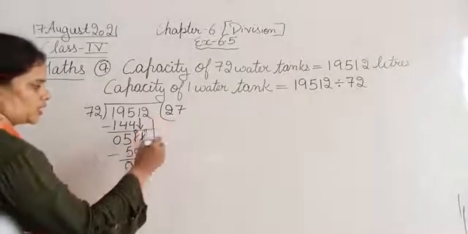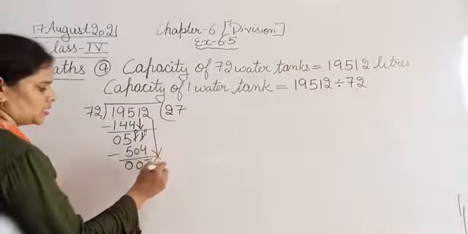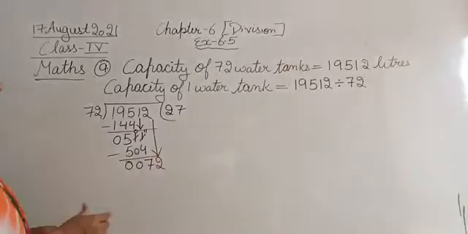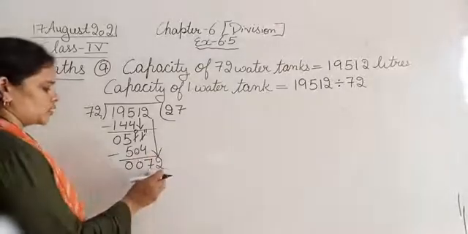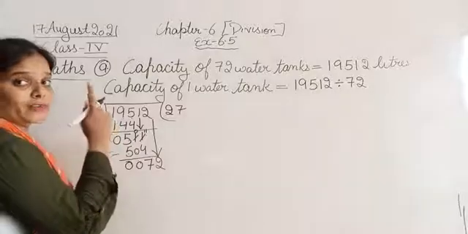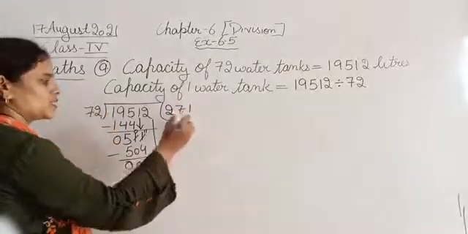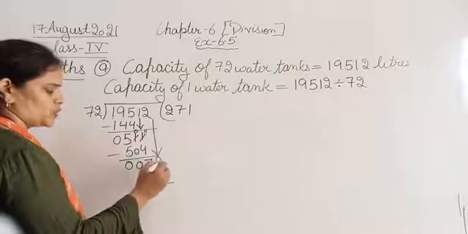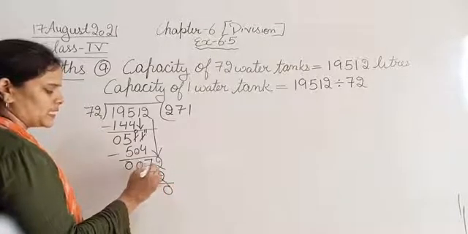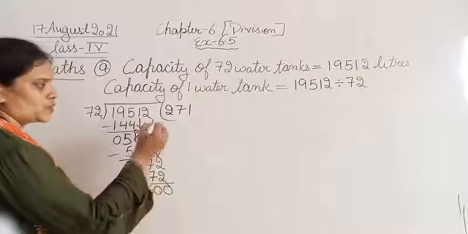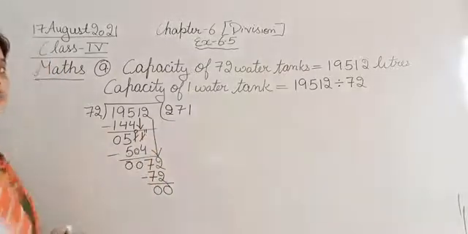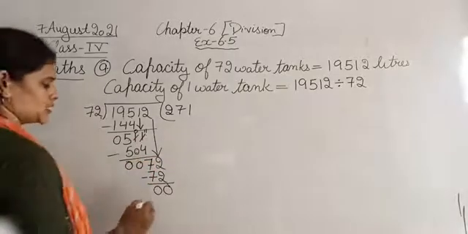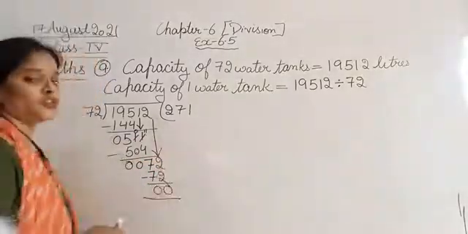Now bring down the next number, that is 2. Okay, now we are having 72 here. So 72 divided by 72, that will be 1. 72 ones are 72. 2 minus 2 is 0, 7 minus 7 is 0. So we don't have any other number in the dividend, so that means 271 is the answer. Now this 271 that came, what is this?